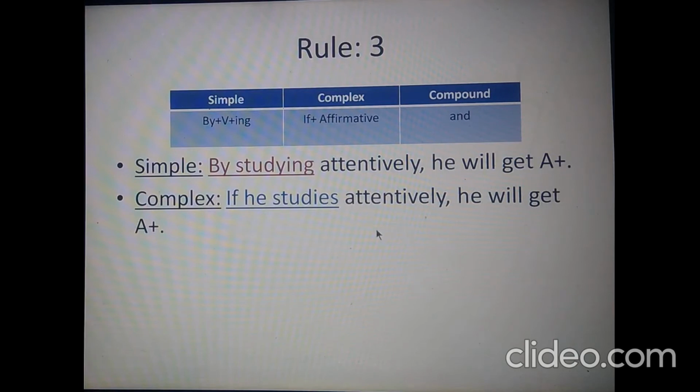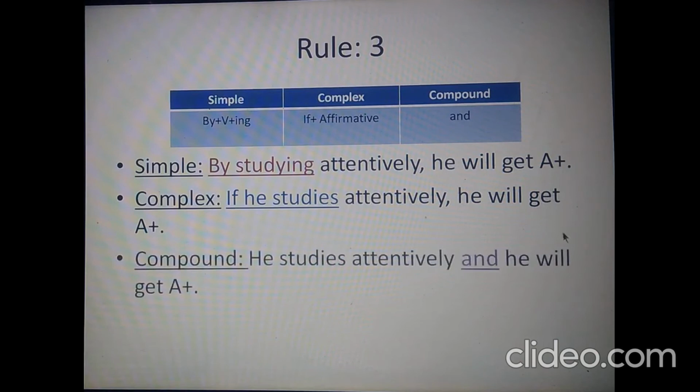To make this one a compound one, I will need to drop the conjunction if and add the conjunction and. So he studies attentively and he will get A+. As I told previously, we can drop out the subject from the second clause of a compound sentence if both the clauses have the same subject. So we can drop this subject and the sentence will read like this: he studies attentively and will get A+.